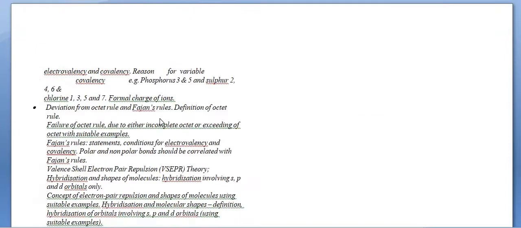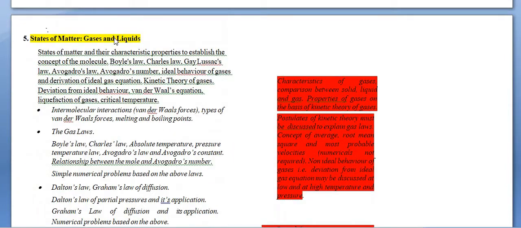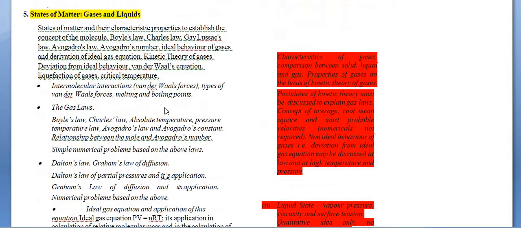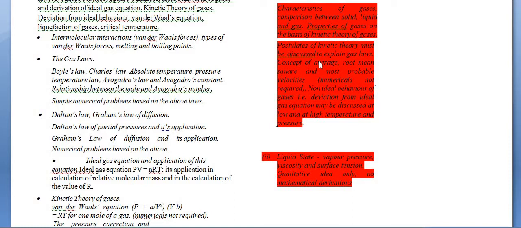Now moving on to the next chapter, States of Matter: Gases and Liquids. In this chapter the rest of the topics will remain the same but a few were decreased, like the postulates of kinetic theory, which must be discussed to explain the gas laws. All the postulates of the kinetic theory, the concept of average, root mean square and most probable velocities, their numerical problems, non-ideal behavior of gases, deviation from the ideal gas equation, and the rest of the things.